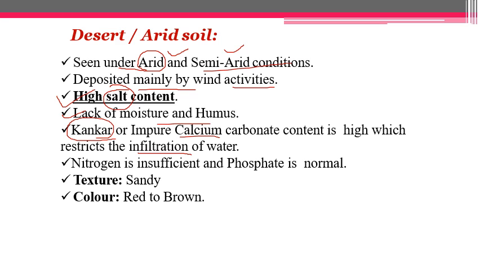That is why the topsoil is generally dried. That is the reason why the groundwater is not recharged suitably. It is also deficient in nitrogen, and phosphate is normal in its quantity. Texture is sandy, as you all know, and color is red to brown.